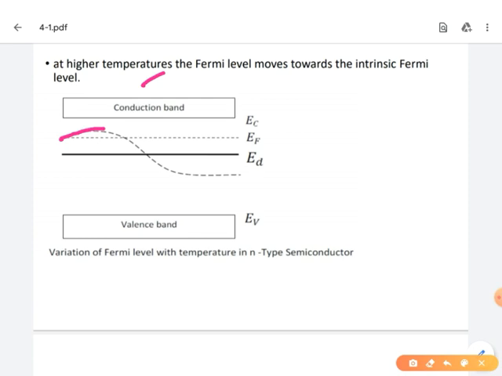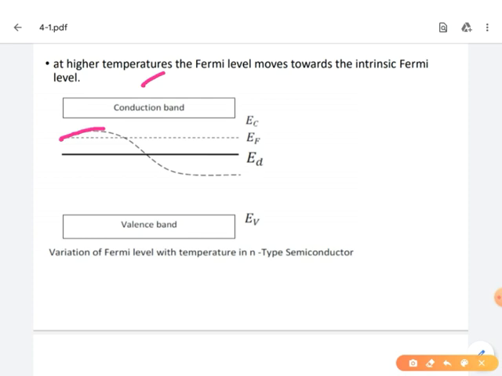Further, when we increase the temperature of the n-type semiconductor, by breaking the covalent bonding, both electrons and holes will be created.